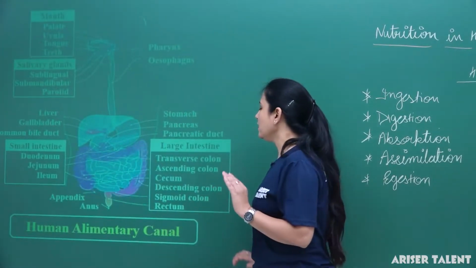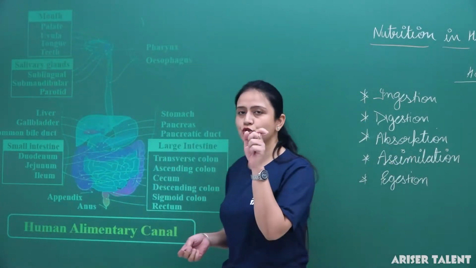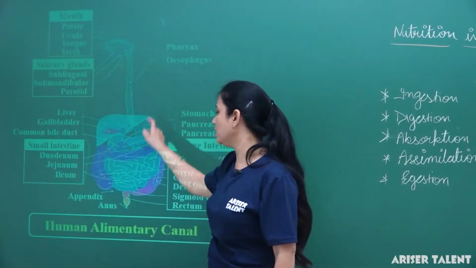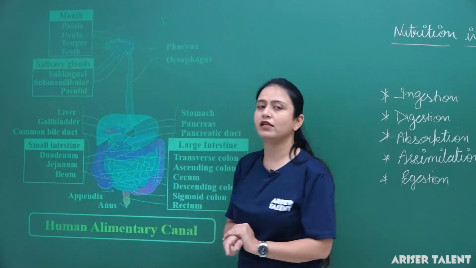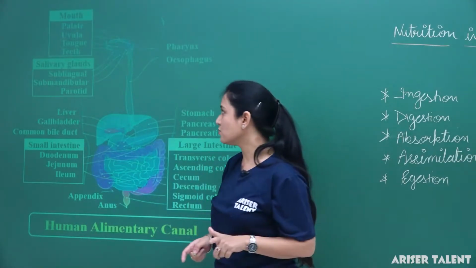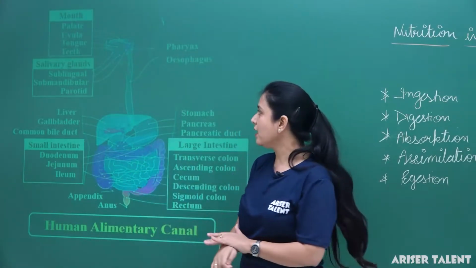Okay, here it is, the human alimentary canal. What is the alimentary canal? Actually, it is the tubular muscular structure which starts from the mouth and ends at the anus. So thus we can say the alimentary canal is what? It is the long tubular structure. This is muscular and starts from the mouth and ends at the anus.